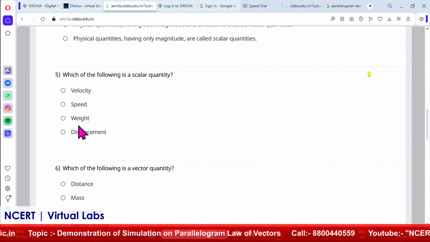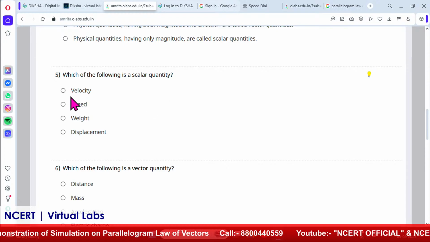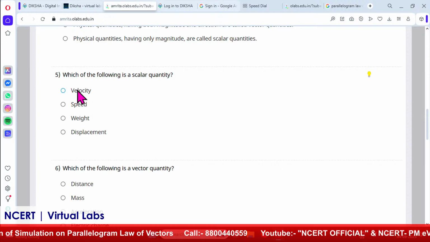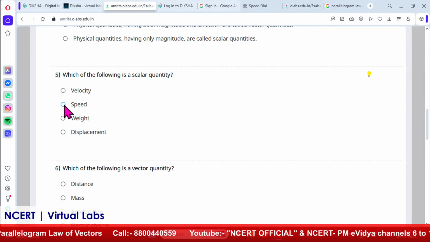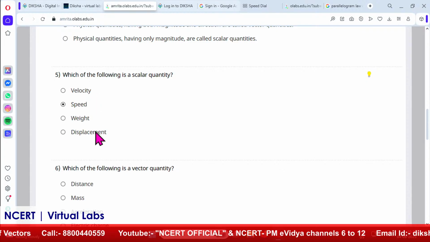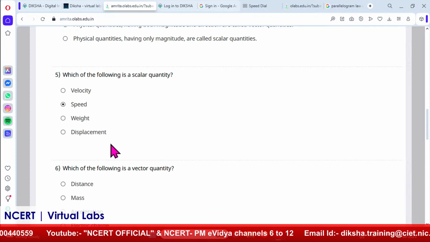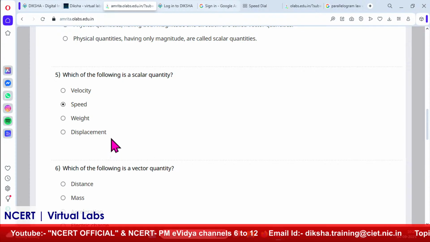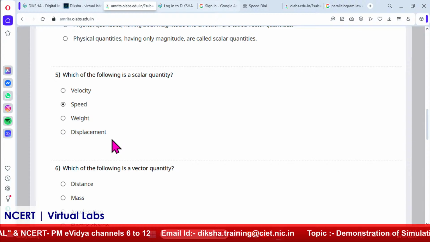Which of the following is a scalar quantity? This identifies whether they know about scalar quantities or vector quantities. Here we can see velocity is a vector quantity, weight is a vector quantity, displacement is a vector quantity. So speed is the scalar quantity. To add these vectors we require some law, and this is one of the laws. One more is the triangle law of vector addition, and this is the parallelogram law of vector addition. And the head to tail method is another method for adding vectors.